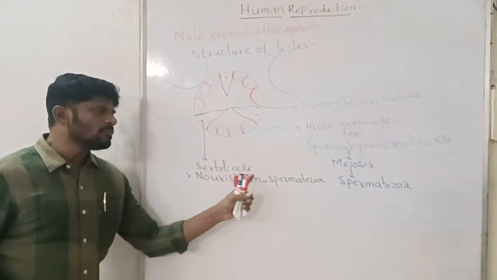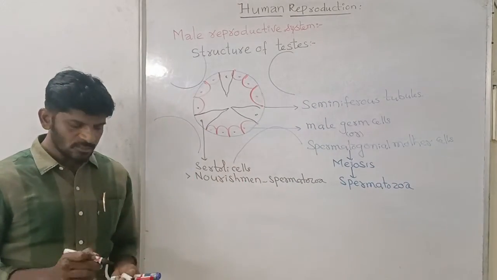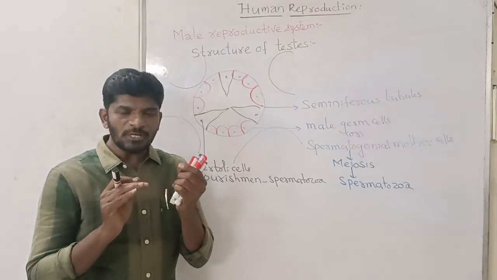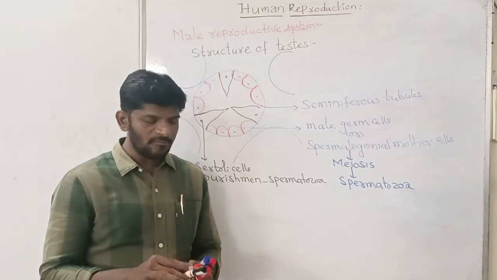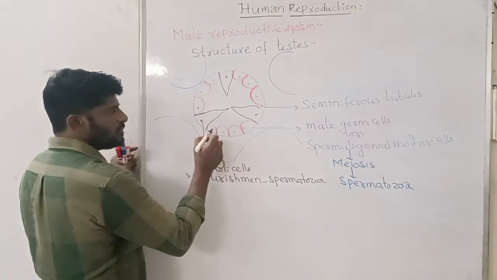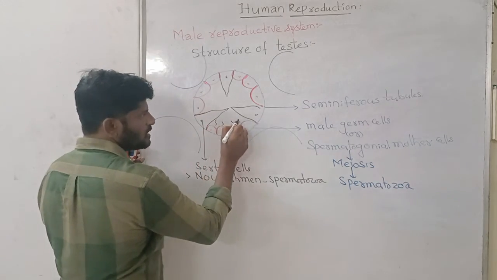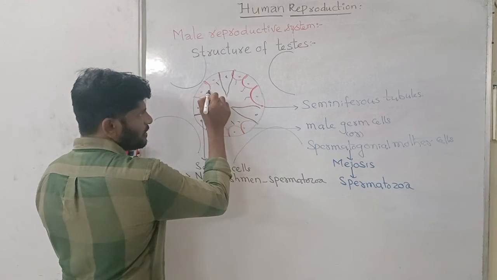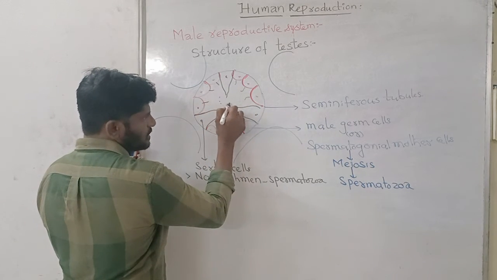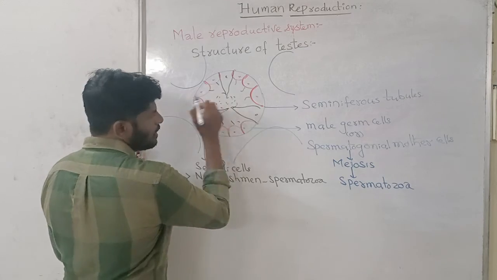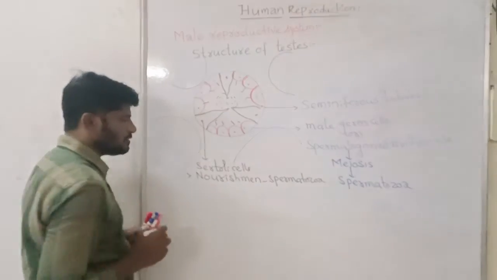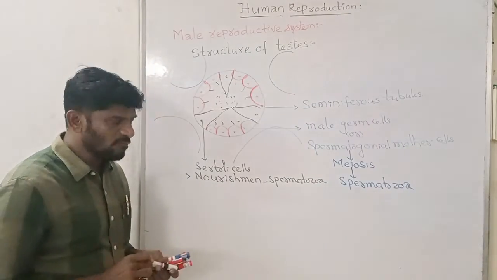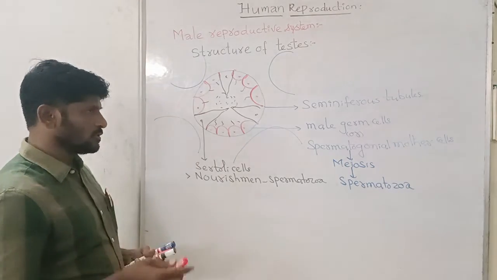They nourish the spermatozoa. These are the two types of cells lining the seminiferous tubule. From the spermatogonial mother cells, because of the meiotic division, the spermatozoa are formed, and the Sertoli cells help for the nourishment of the developing spermatozoa.